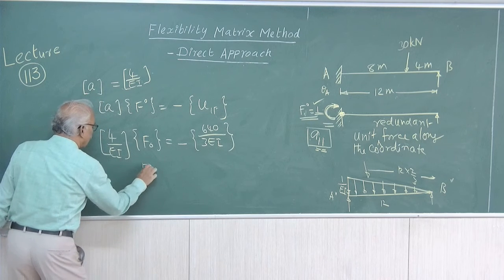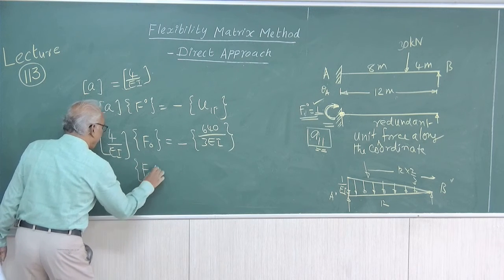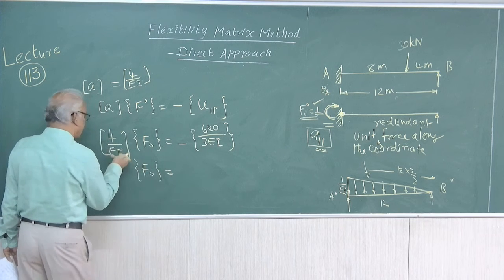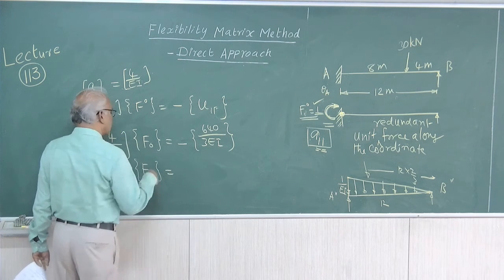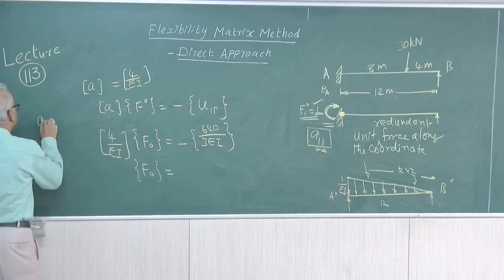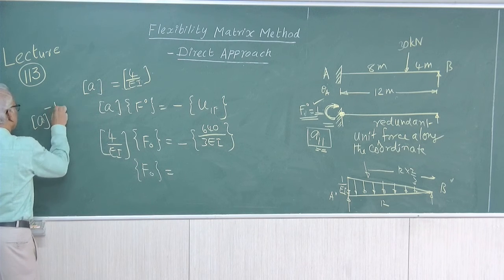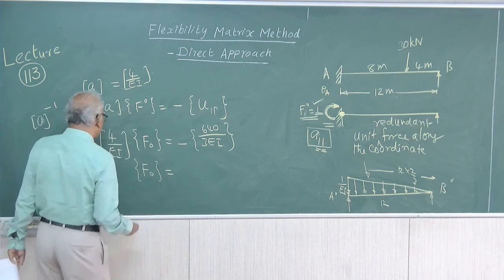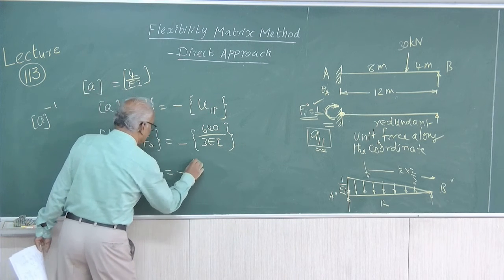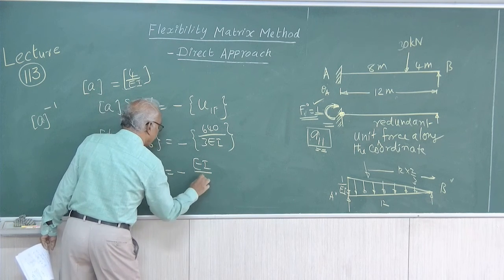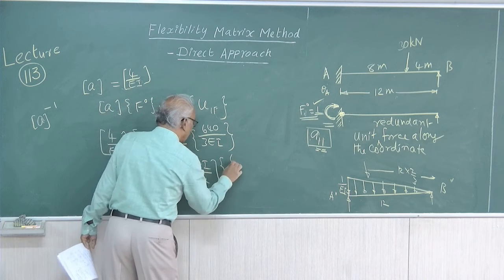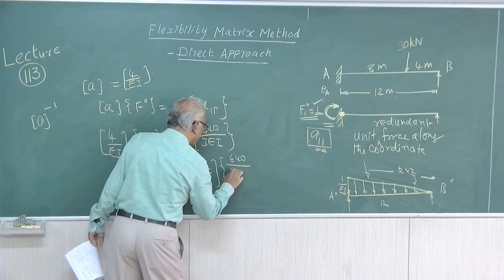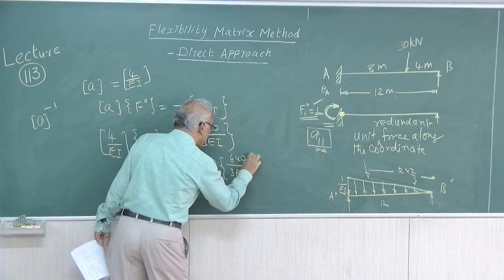Therefore, there is only one term, so when the inverse of A goes to the right hand side, A inverse will be EI by 4. So F naught equals minus EI by 4 into 640 by 3 EI.